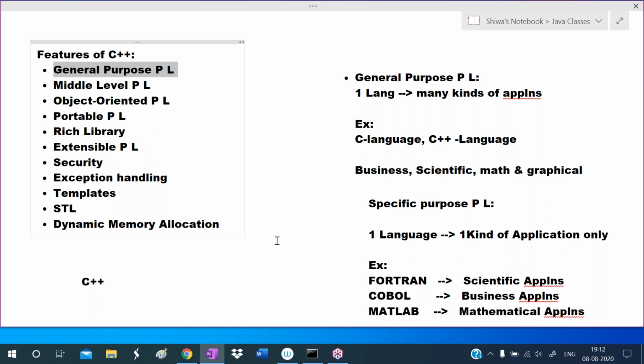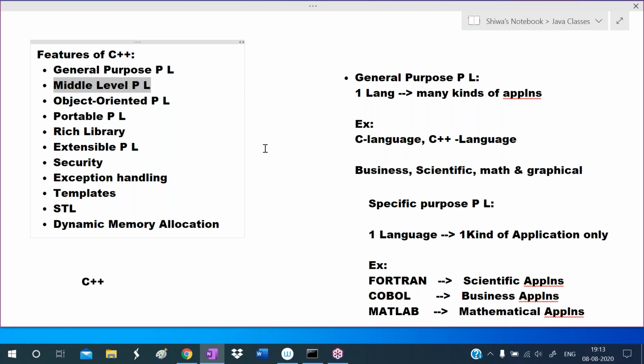C++ is a general purpose programming language. It is a middle level programming language, and it is an object oriented programming language. So using C++, we can develop many kinds of applications. Using C++, we can develop system software as well as application software. It can communicate with the hardware directly.